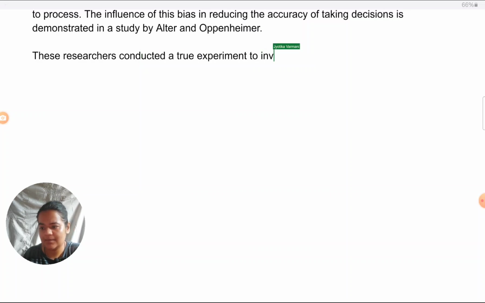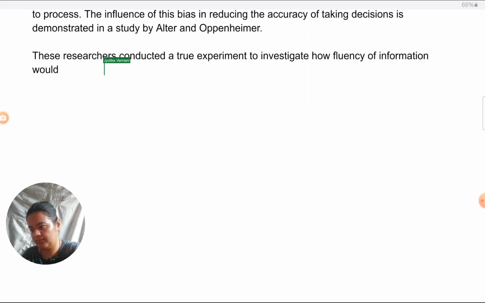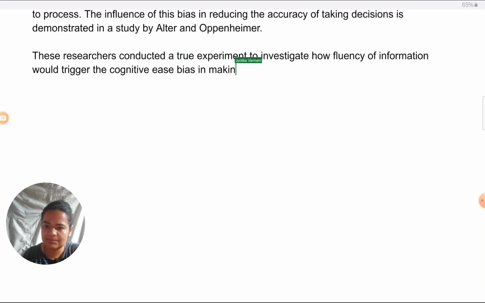to investigate how fluency of information would trigger the cognitive ease bias in making decisions related to simple mathematics and logic.